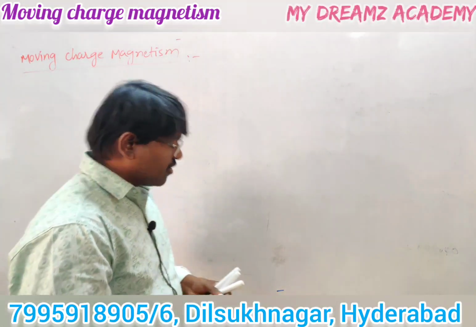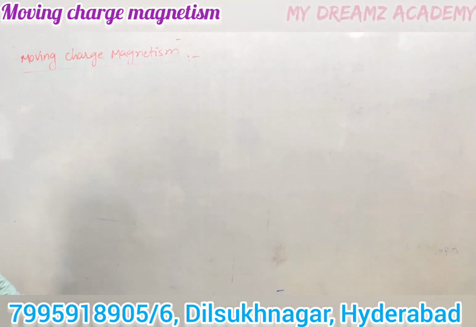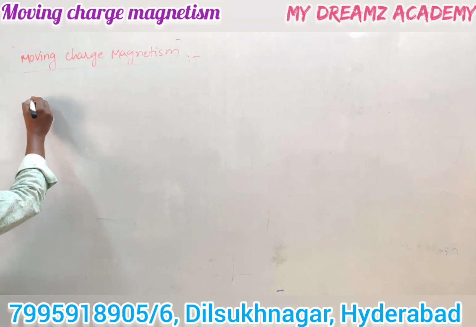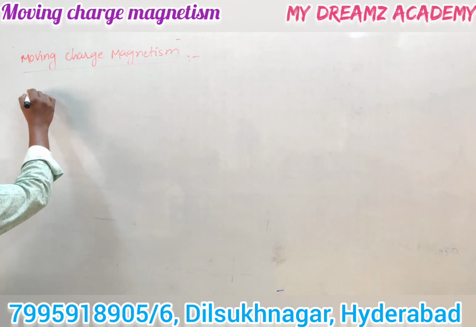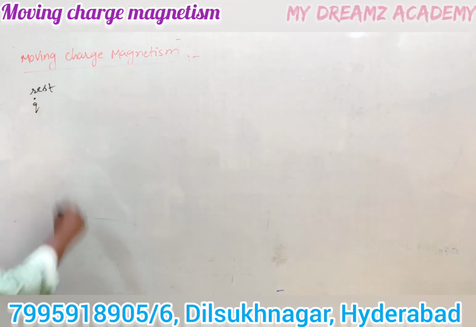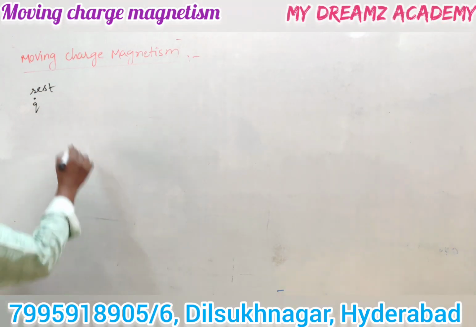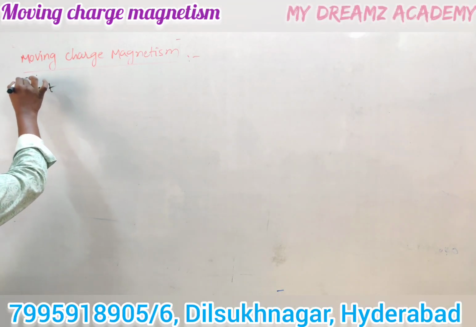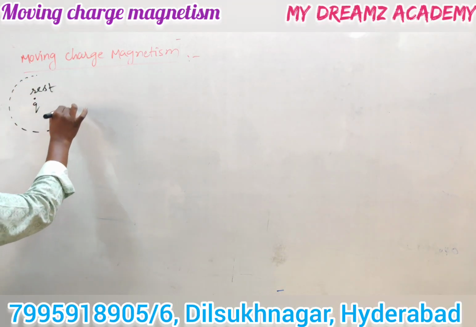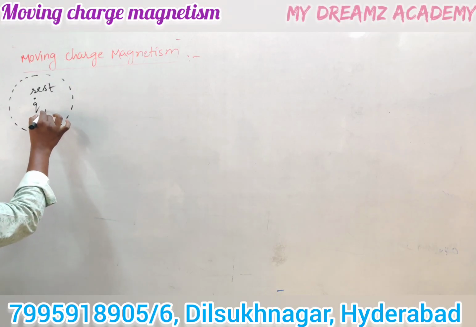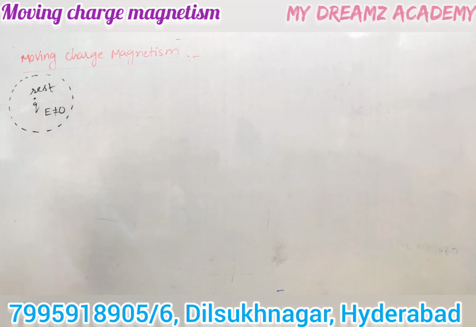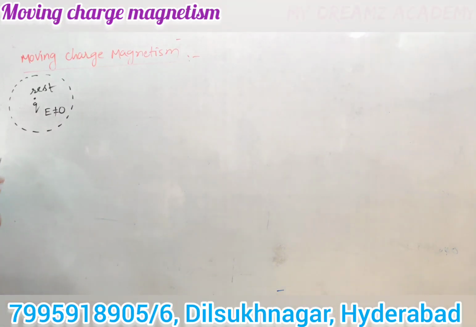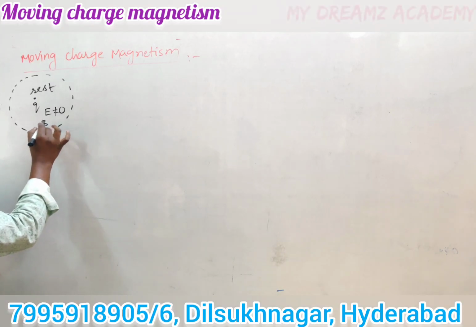Now, if we consider one charge Q which is at rest, it induces only an electric field around it. A rest charge induces only an electric field around it, which means E is not equal to 0. Now what is the induced magnetic field? The magnetic field induced by the rest charge is 0.